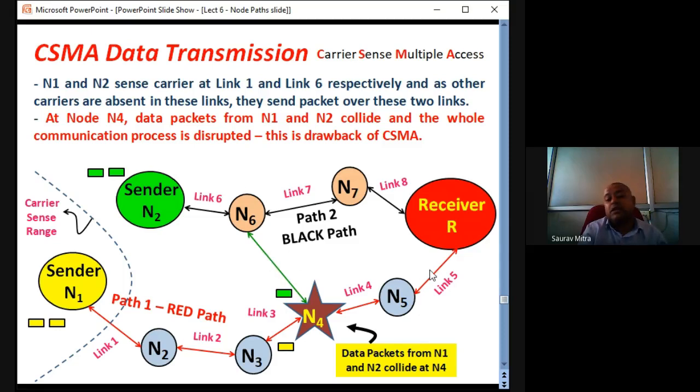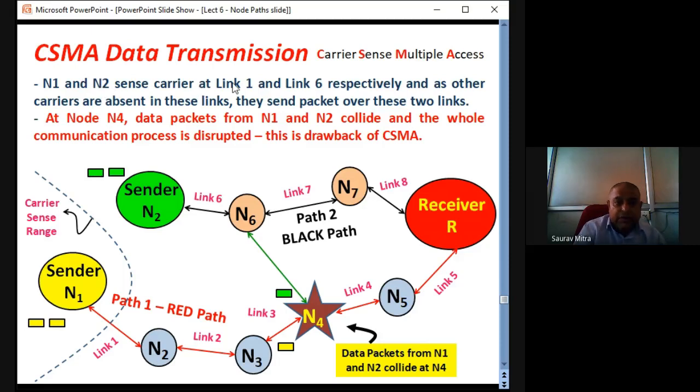This is actually the main problem in CSMA. N1 and N2 send on link 1 and link 6 respectively, because carrier sense happens only near the sender. For sender N2 it is link 6, for sender N1 it is link 1. As other carriers are absent in these links, they send packets over these two links.